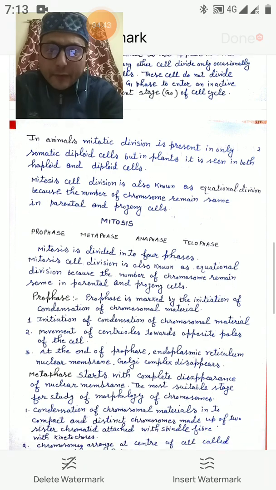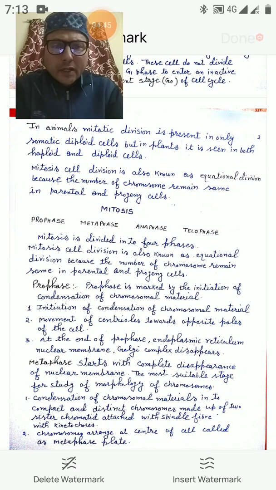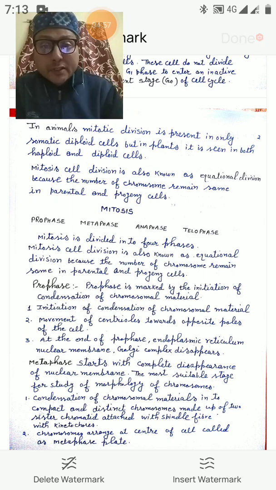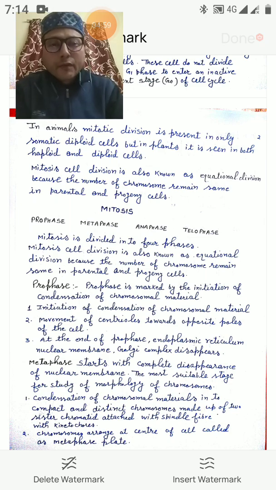Then in animals, mitotic division is present only in somatic diploid cells, but in plant cells it is seen both in diploid as well as haploid cells. Mitosis cell division is also known as equational division. Why? Because the number of chromosomes remains the same. When we talk about meiosis, you know that it is reductional division where chromosome number is reduced to half, for example in germ cells. Whenever there is a formation of gametes, there is a need of reductional cell division, so meiosis will take place.